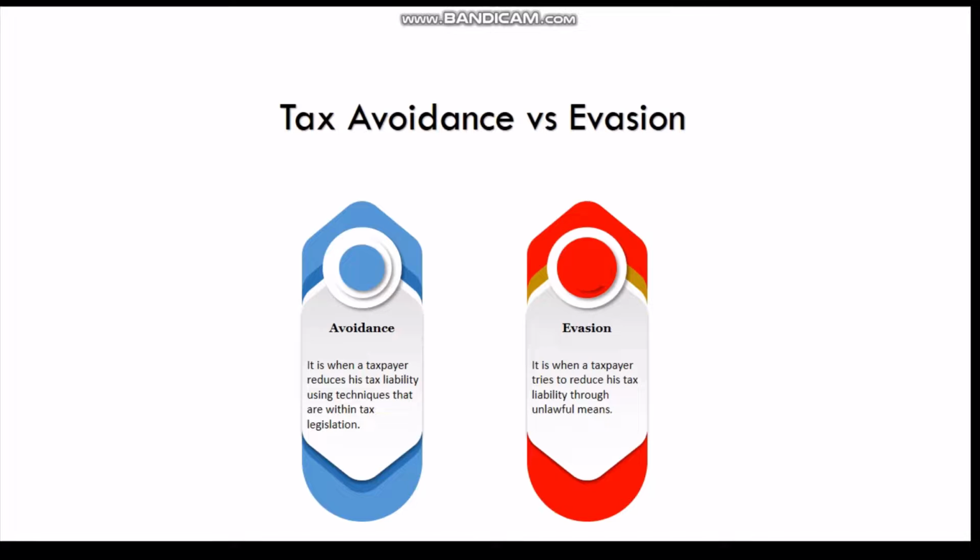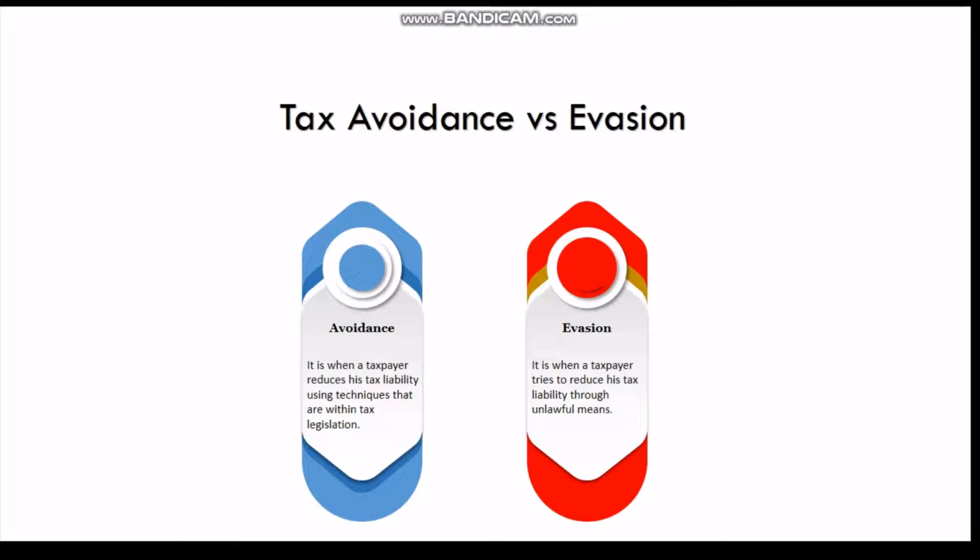Tax avoidance and evasion. Tax avoidance is whereby tax payer is avoiding tax but using the lawful means, the tax legislation techniques. For instance, he can go for a benefit that is charged at the side of employer. This is tax avoidance.